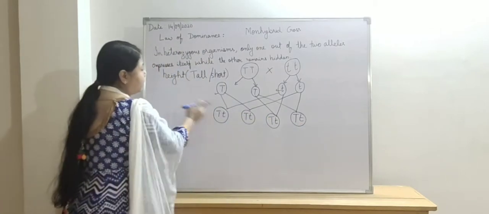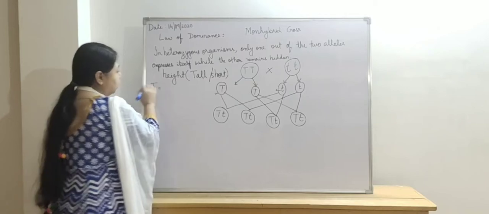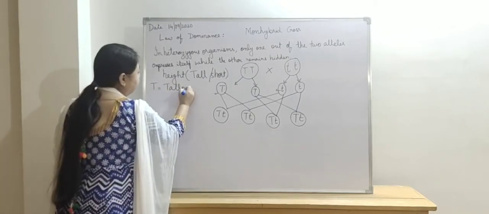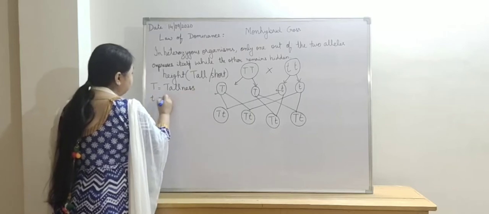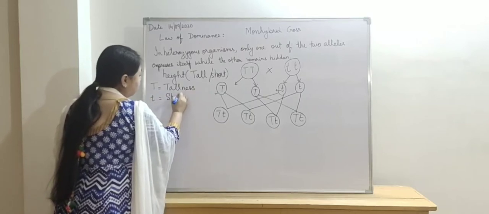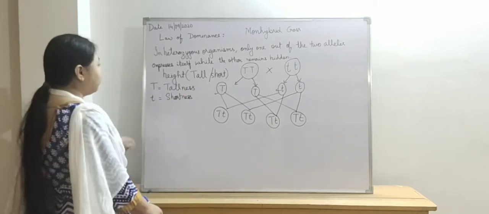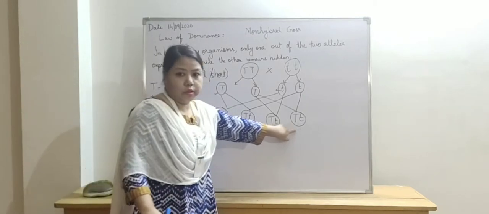Now in this case, capital T represents tallness of the plant and the small t represents shortness of the plant, the short character of the plant. So the plants which are produced are called the F1 generation.